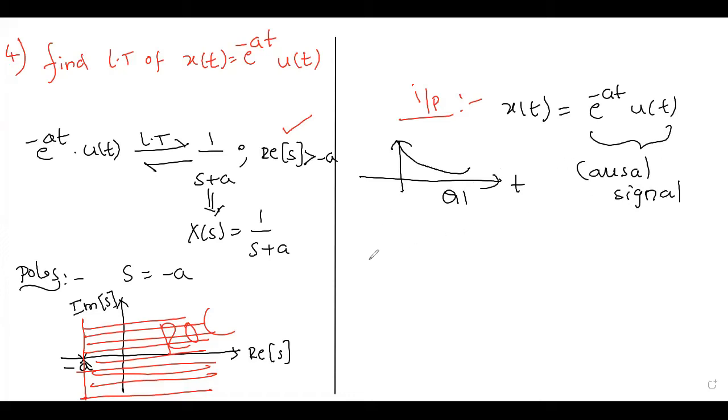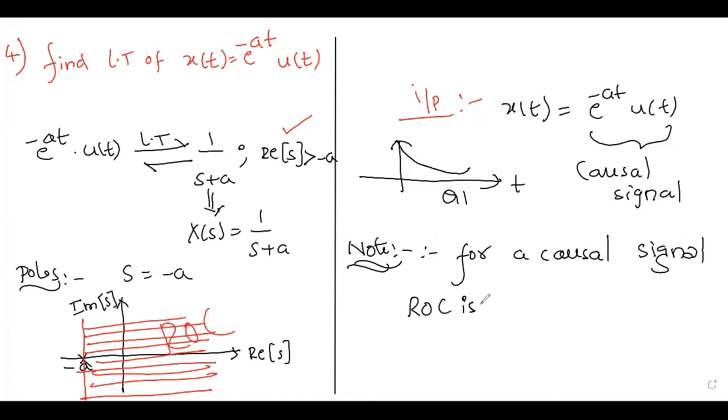So here you can conclude, please write a note. For a causal signal, ROC is greater than its pole. You can observe here, right? This is our ROC. ROC is the real part of S, which is greater than the pole, minus a. Completed? Shall I go for the next problem?